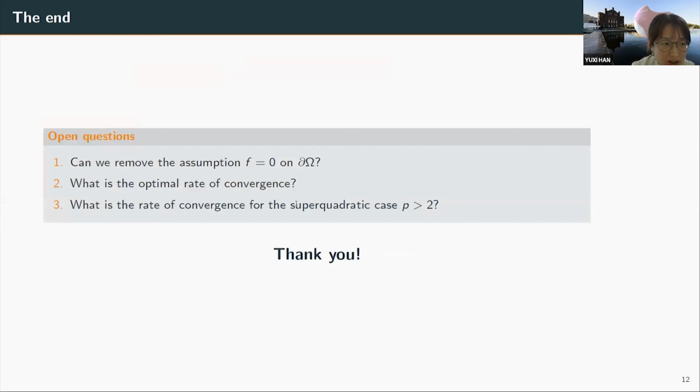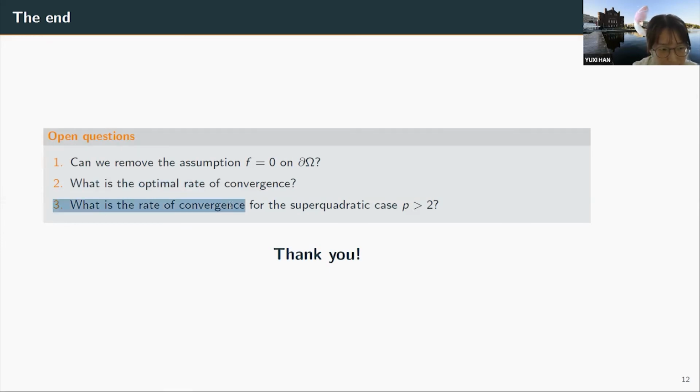Okay, so here are some open questions for our project. The first one is, we always assume f is equal to 0 on the boundary because we use compactly supported functions to approximate. So one direction in the future may be, can we remove this assumption? And maybe we need to use other methods. The second one is we don't know whether the rate we get is optimal. So we can try to find out what's the optimal rate for the convergence.